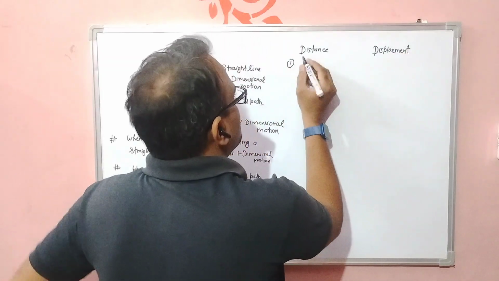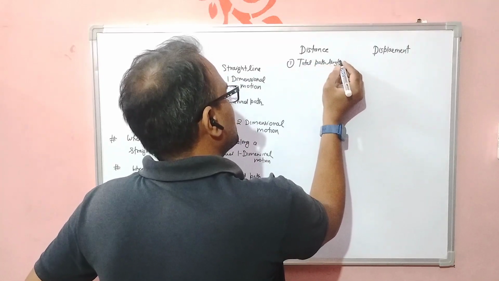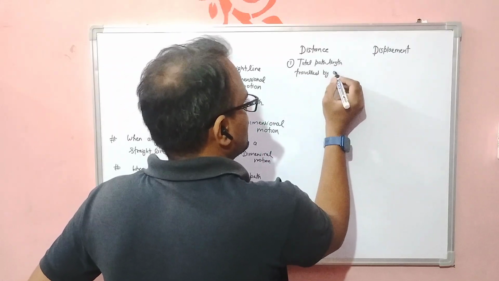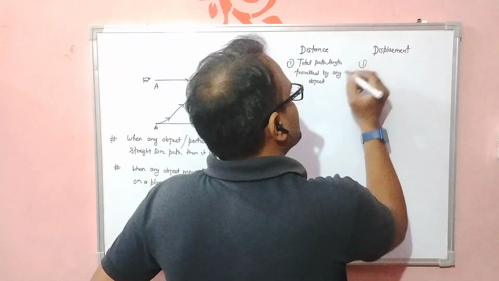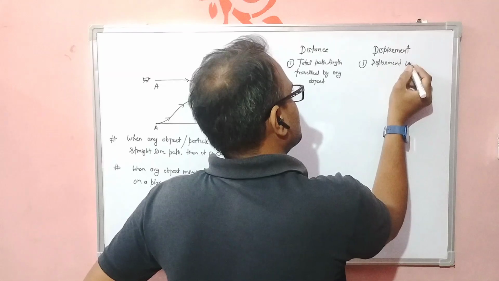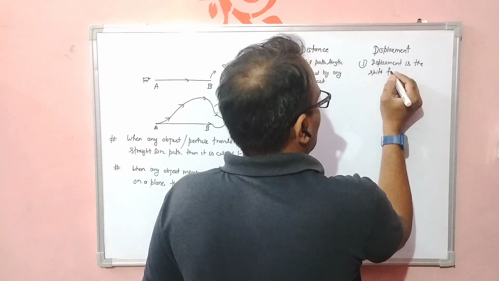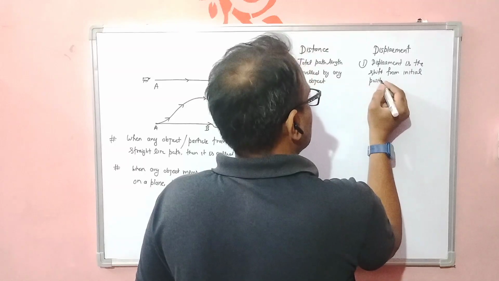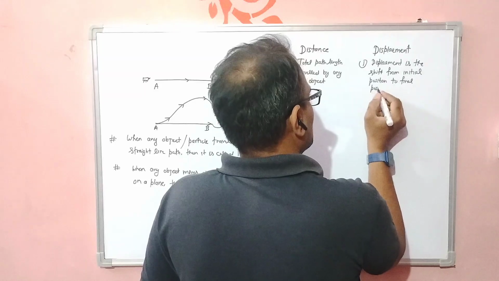Distance is the total path length traveled by any object, and displacement is the shift from initial position to final position.